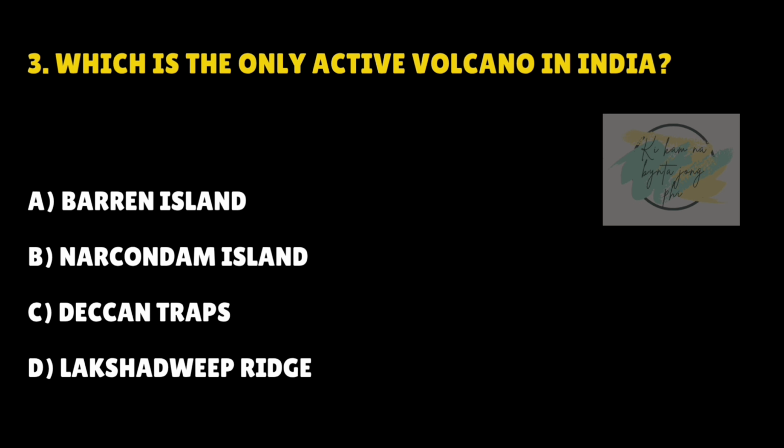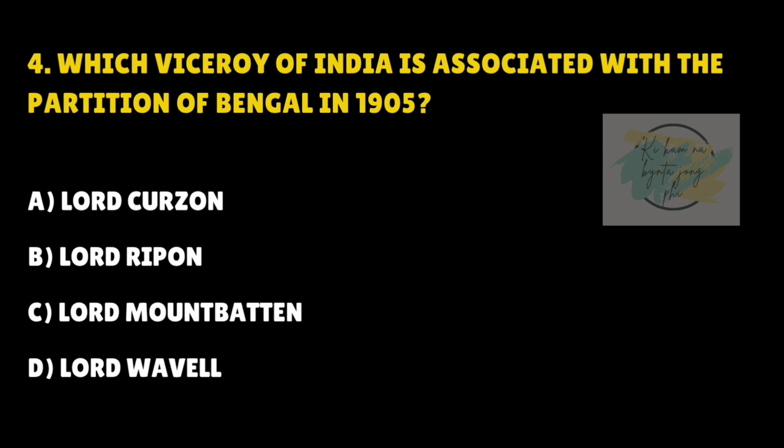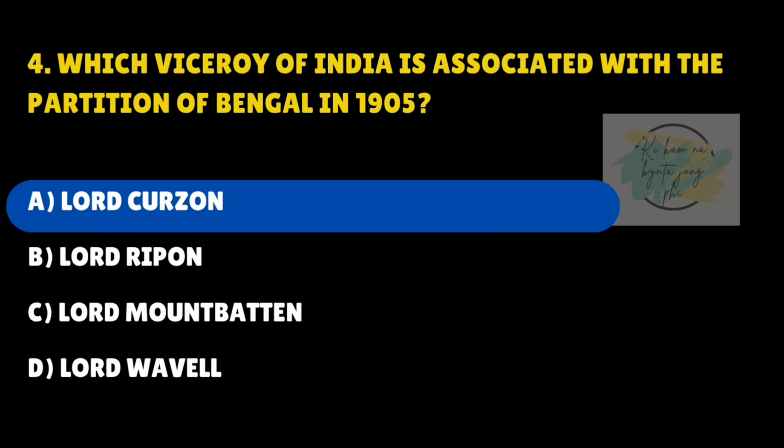Which is the only active volcano in India? Answer is A. Barren Island. Which viceroy of India is associated with the partition of Bengal in 1905? Answer is A. Lord Curzon.